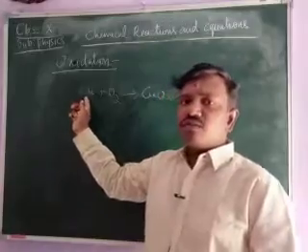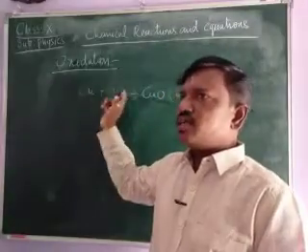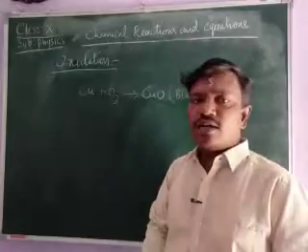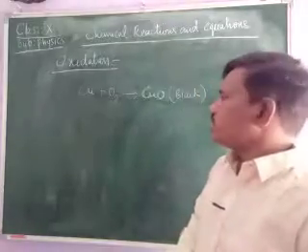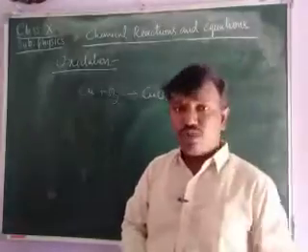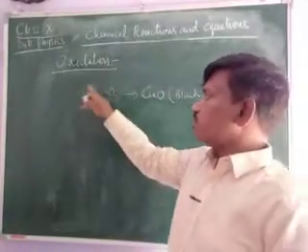This reaction is called the oxidation reaction. Oxidation reaction is the reaction in which there is addition of oxygen.